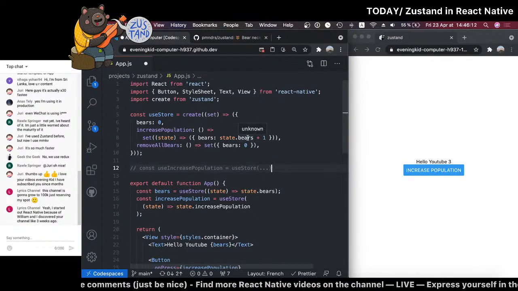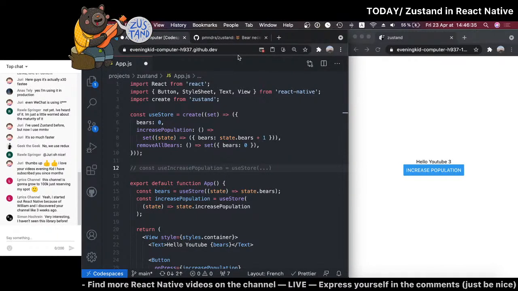Yeah, I started out React Native because of William, and I discovered your channel like 3 weeks ago. Yeah, William is a big guy on YouTube. I think he's the biggest for React Native. And even him, what we were talking about earlier, he has, I don't know, more than 60,000, and you think that's the biggest.